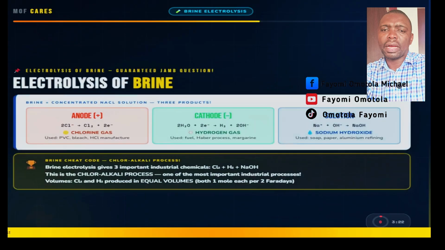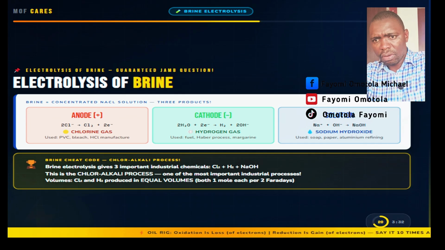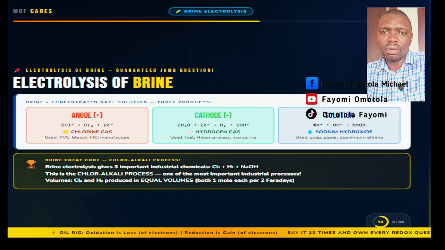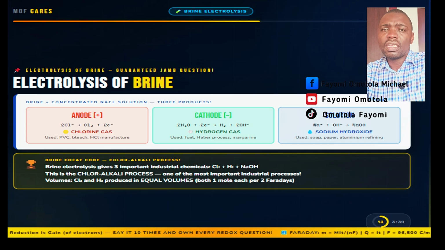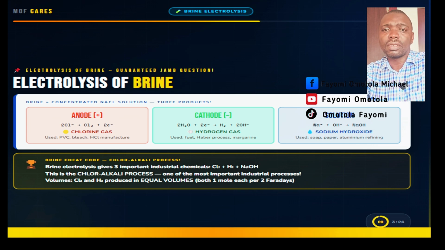The electrolysis of brine, concentrated sodium chloride solution, is one of the most important industrial processes and appears in JAMB repeatedly. It produces three valuable products from one electrolysis. At the anode, concentrated chloride ions are preferentially discharged. The equation is 2Cl- gives Cl2, chlorine gas, plus 2 electrons. Chlorine gas is collected at the anode. Its uses are in making PVC plastic, bleach, domestic and industrial, and hydrochloric acid.